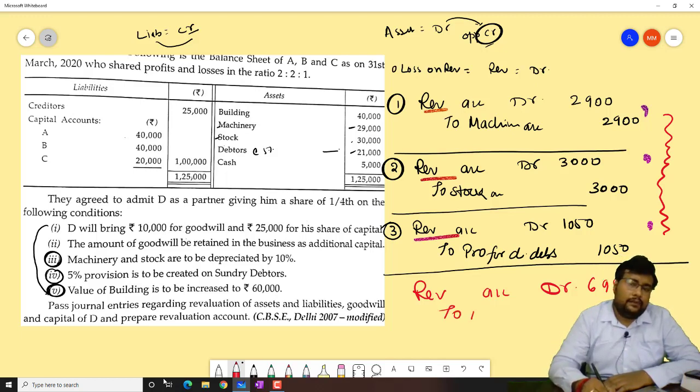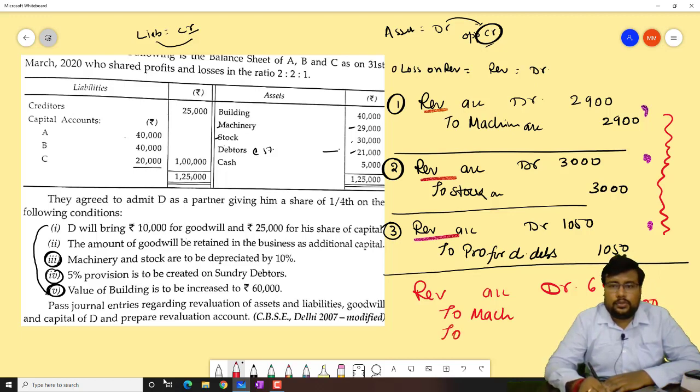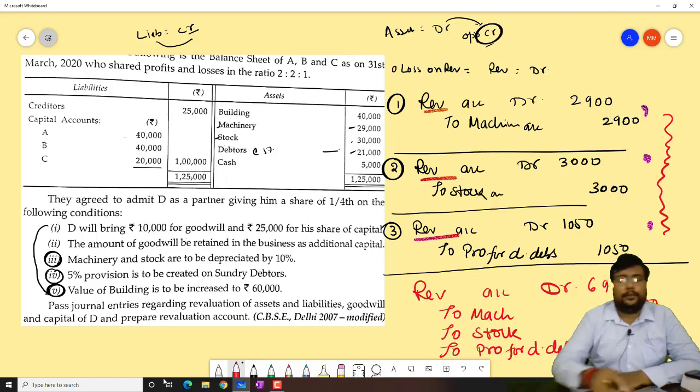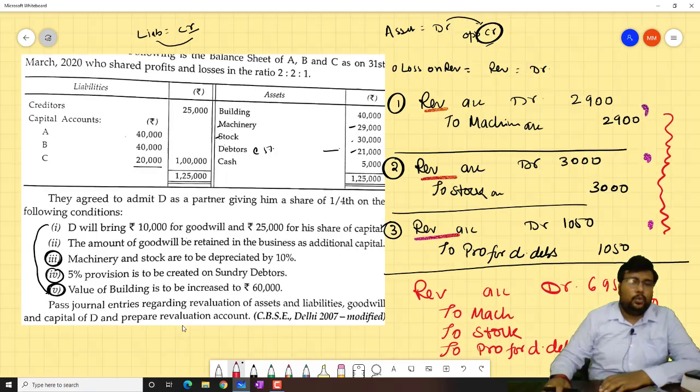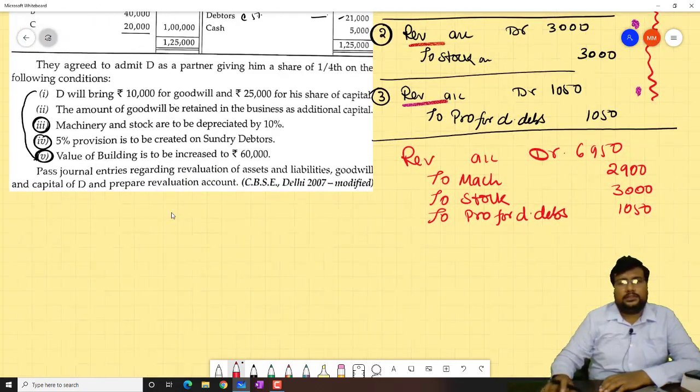And after that we will pass a combined entry: to machine 2,900, to stock 3,000, and to provision for doubtful debts 1,050. So this is the first entry we have to pass.